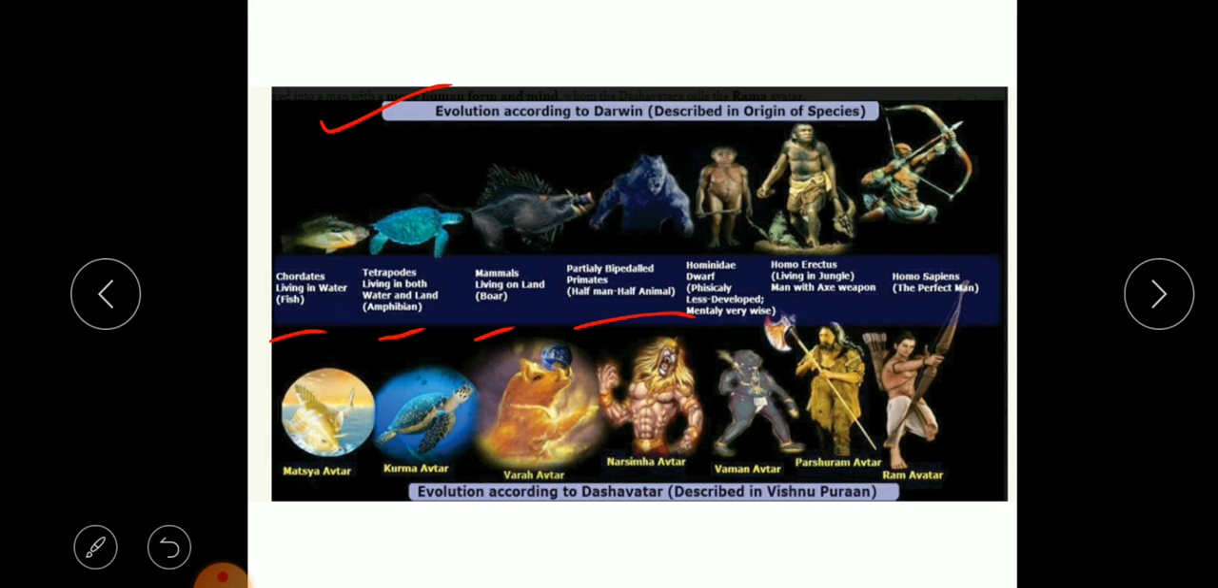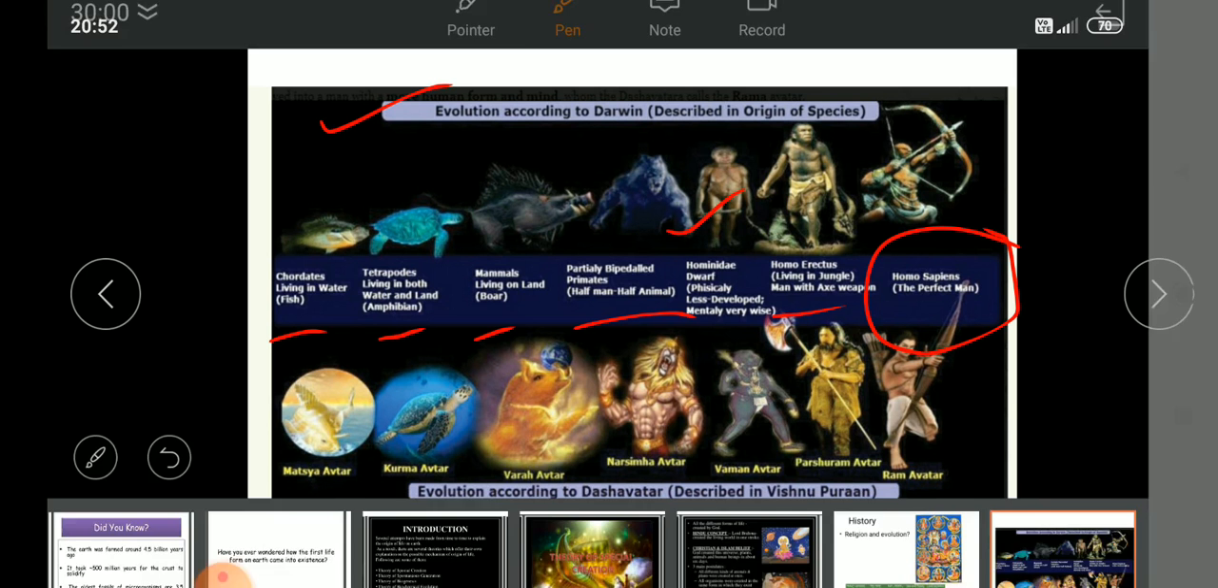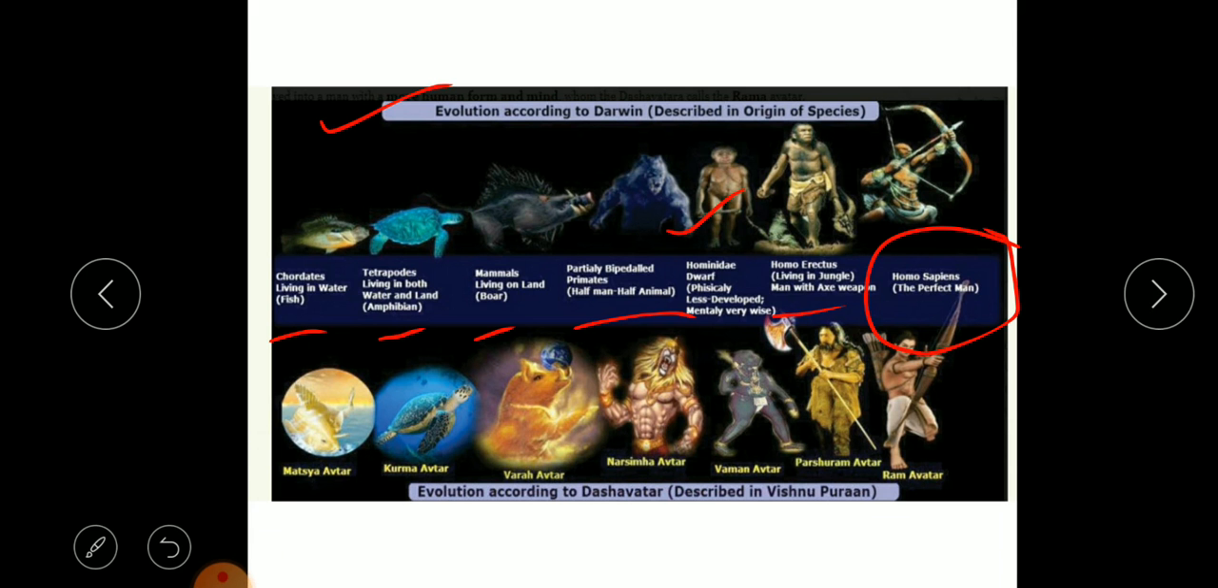Further, when we talk about the evolution of man, there is hominidae, which is a dwarf, physically less developed and mentally very wise. And also there is Homo erectus. So this we will study further in upcoming videos where I will be talking about the evolution of man. So this is Homo erectus, who is living in the jungle, and he is a man with certain weapons. And the last one is Homo sapiens, who is considered the perfect man. Now this we can connect with our mythology.